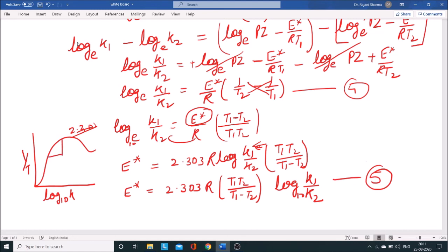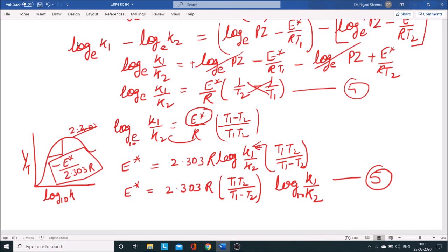The slope will represent minus activation energy divided by 2.303 R. So this slope will help you calculate the activation energy of any reaction.